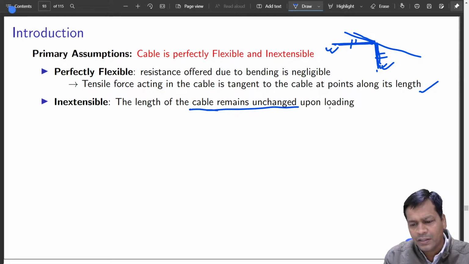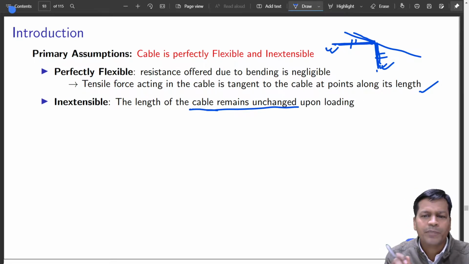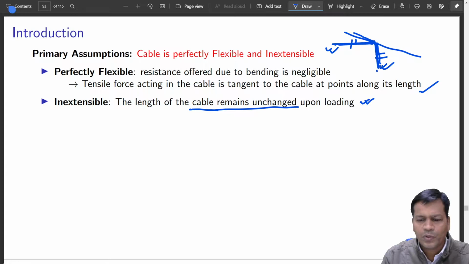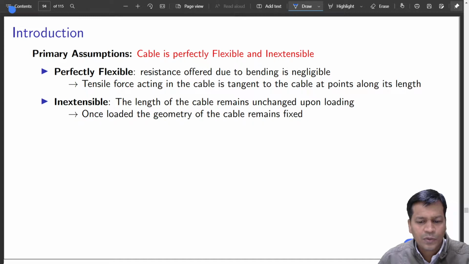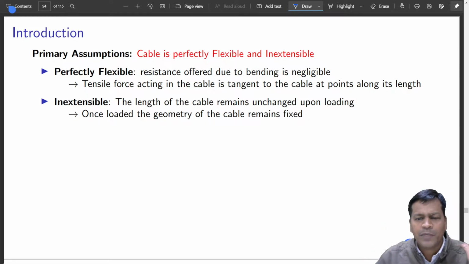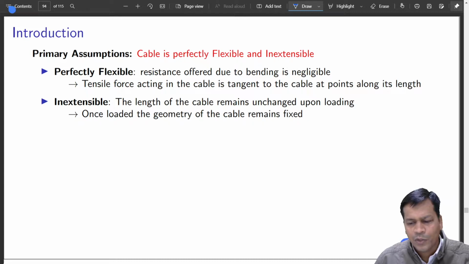This I think is not possible in reality. Upon loading, however stiff that member is, there is a small deformation. That is what is creating the tensile load, stress, which is there in that. But we assume it is negligible so as to analyze it more easily. Once loaded, the geometry of the cable will remain fixed. Once it is loaded, it is statically loaded. Those things are not dynamic, and we assume the cable remains in its shape as long as it is loaded with the same loading condition.